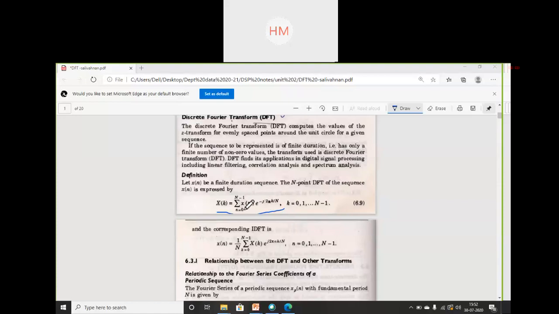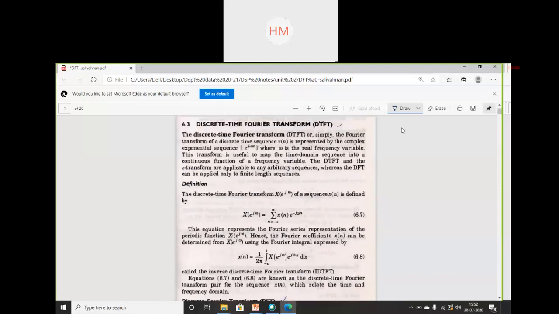So DFT, IDFT, clear, and it is evolved from DTFT, the discrete time Fourier transform, or simply known as Fourier transform, which we have simplified earlier in the first chapter. Also we have studied LTI systems.